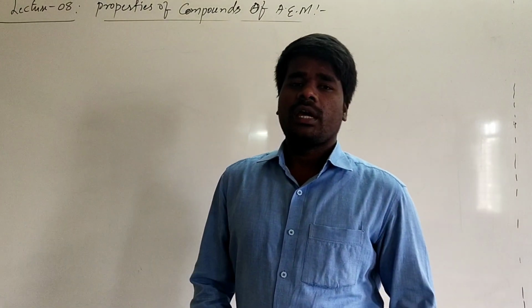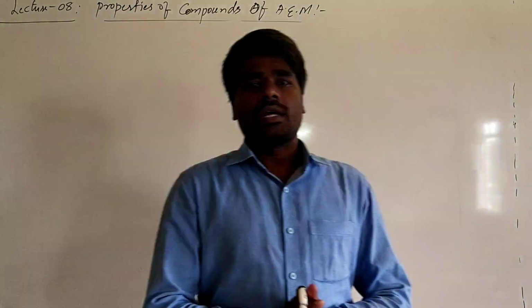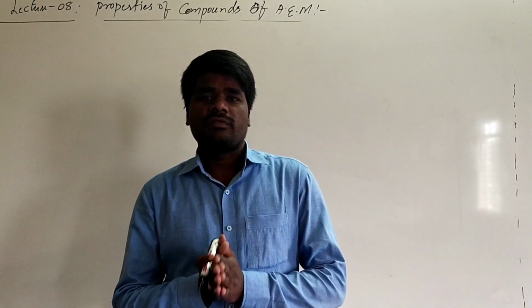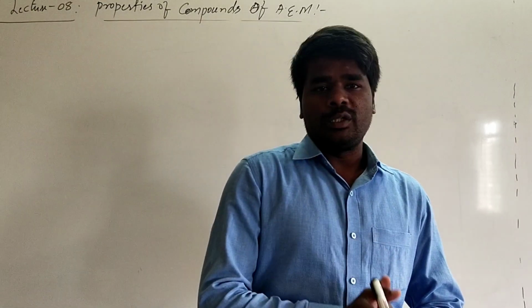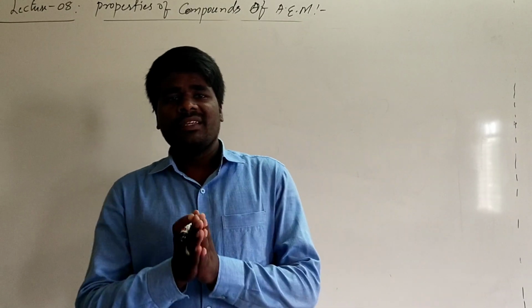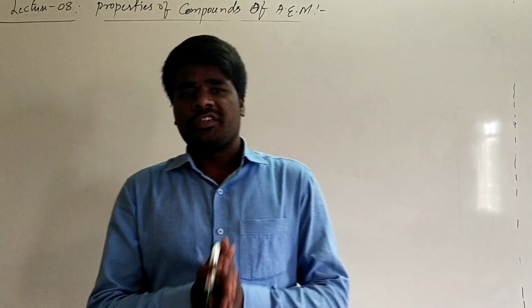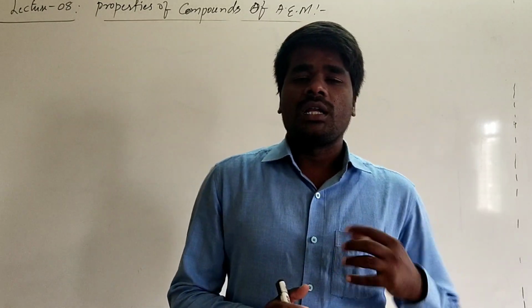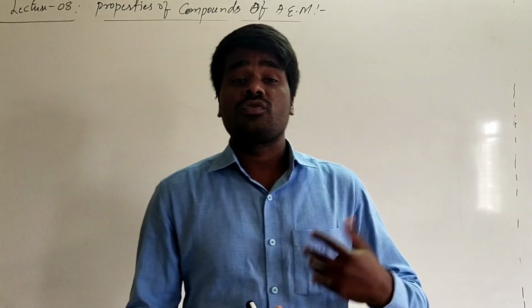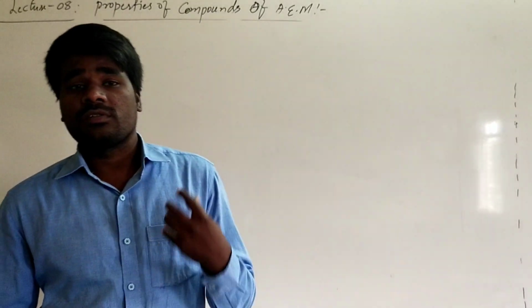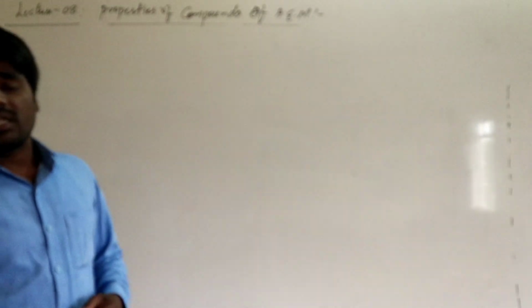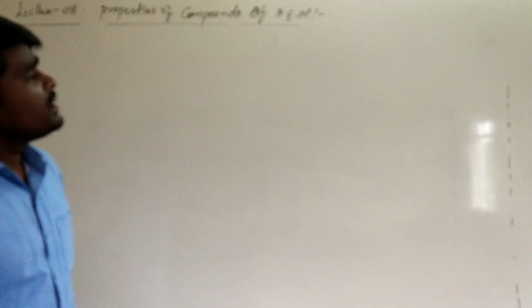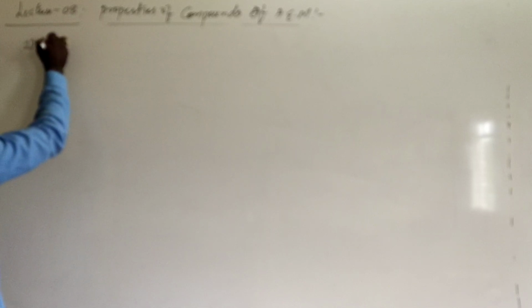In the last class we have discussed the chemical reactions of alkali earth metals. In that we have seen the reaction of alkali earth metals with various substances such as atmospheric air, water, hydrogen, halogen, other non-metals. In this class we are going to discuss the general nature, that is the properties of alkali earth metals, the properties of compounds of alkali earth metals. We are going to discuss the properties of some of the compounds of alkali earth metals. Otherwise, we can say that in this class we are going to discuss the nature of compounds of alkali earth metals. Under this, we will start with the nature